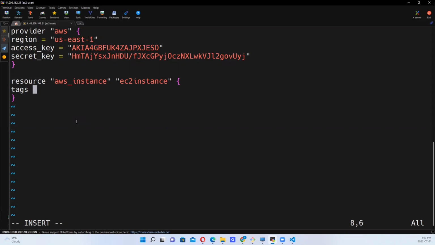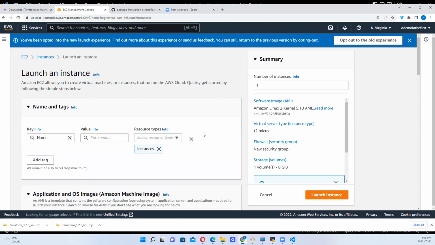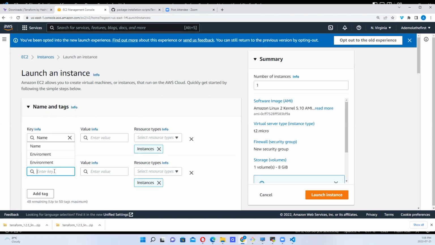Tags could have several options. You can add additional tags. Right now it's the name tag. You can have additional tags and say we want to call this the environment tag. These are possibilities. You can create different tags.